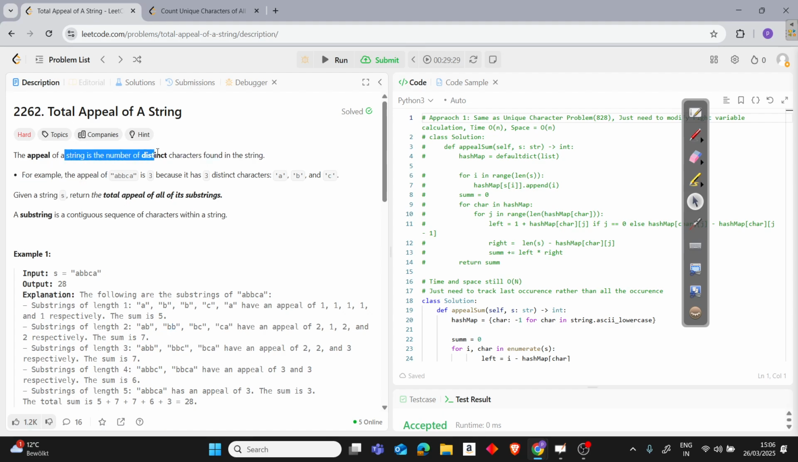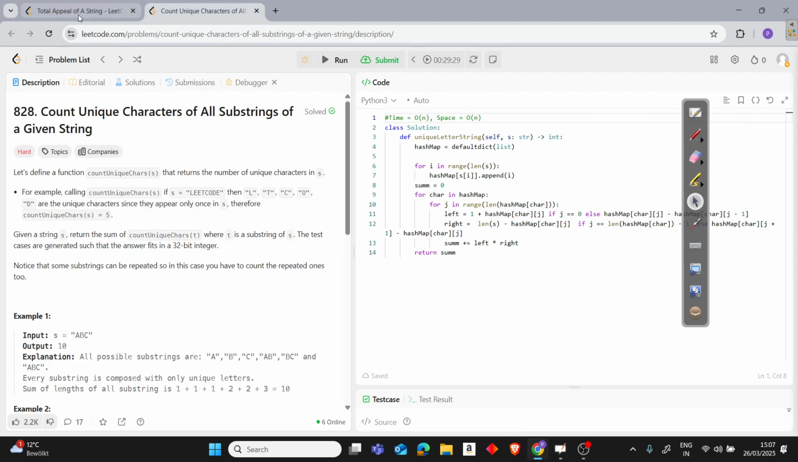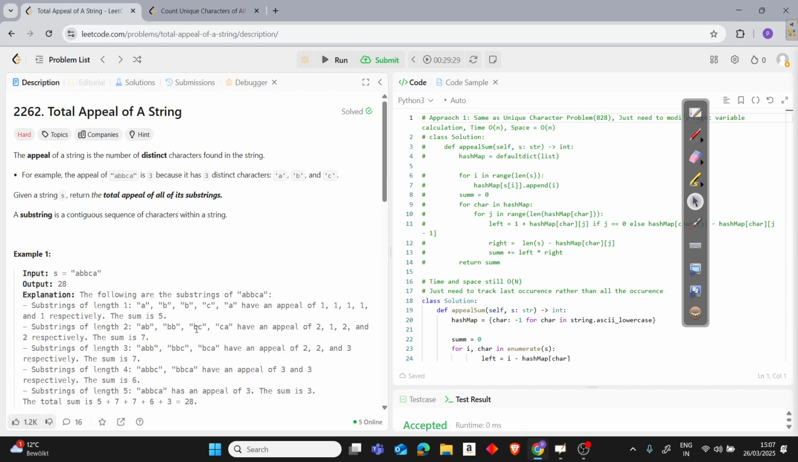Appeal is the number of distinct characters found in a string. So what we have to do is find the total appeal of all the substrings. Both the problems are somewhat similar, or you can say almost similar. There's just a minute difference that we will see. Okay, so we will see that the logic remains the same.